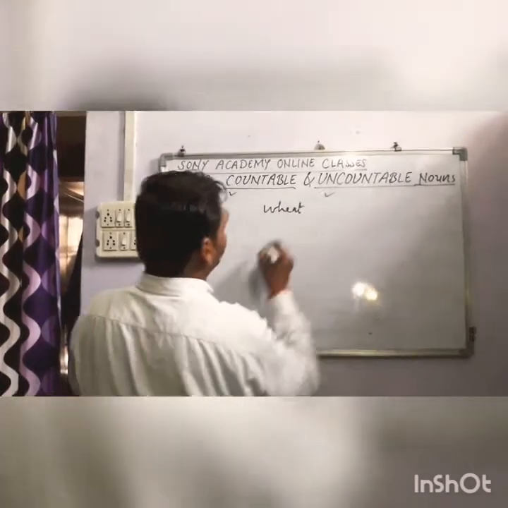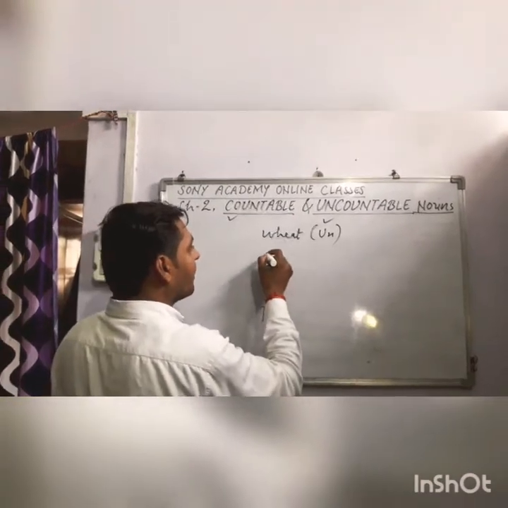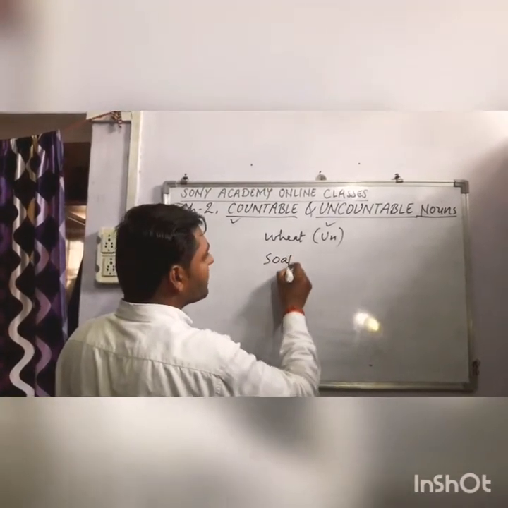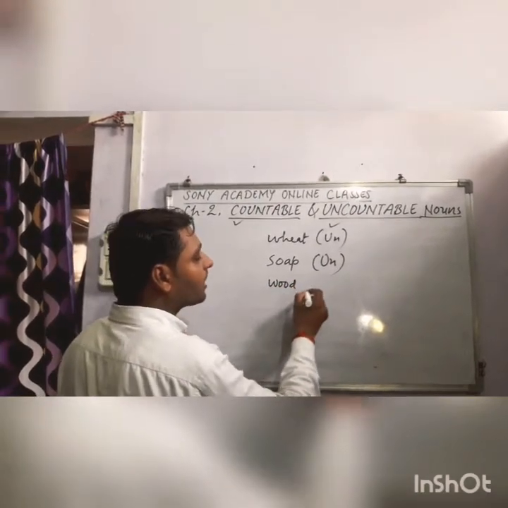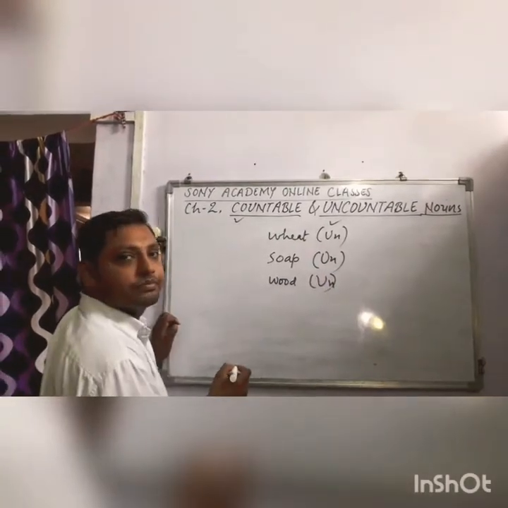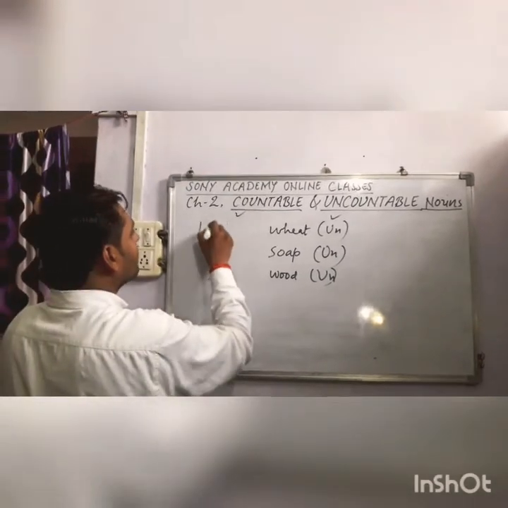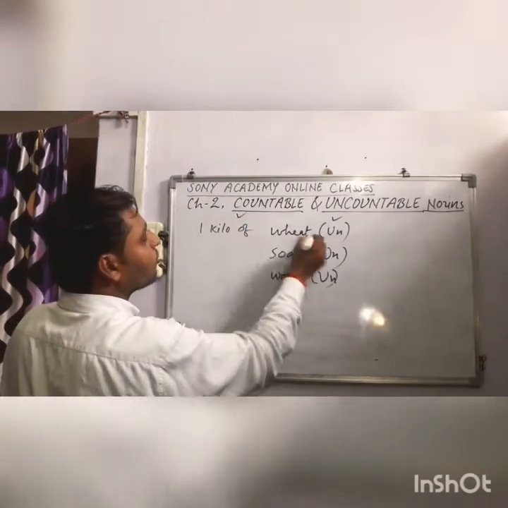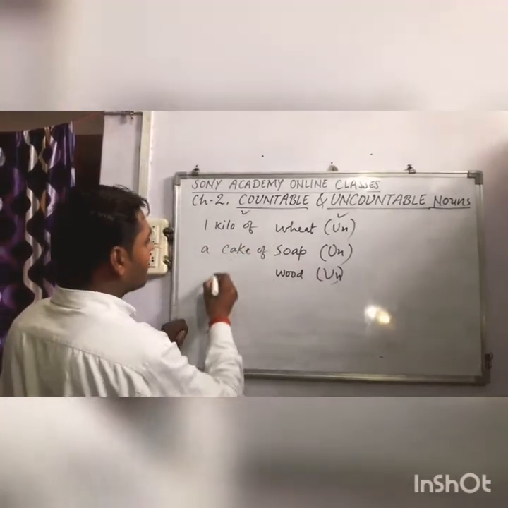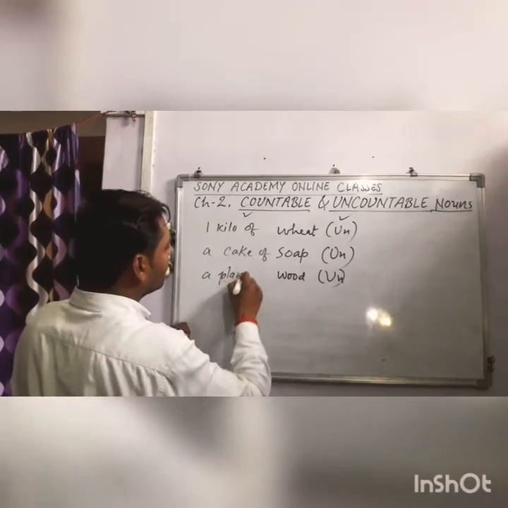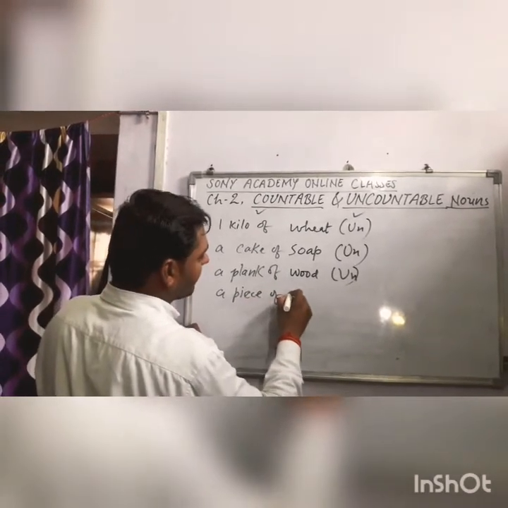If I say wheat, wheat is countable or uncountable? Uncountable. Okay. If I say soap, soap is countable or uncountable? Uncountable. If I say wood, wood is countable or uncountable? Uncountable. Okay. We cannot count them, but there are some units of measurement. We can say 1 kilo of wheat, a cake of soap. We can say a plank of wood. We can say a piece of furniture.